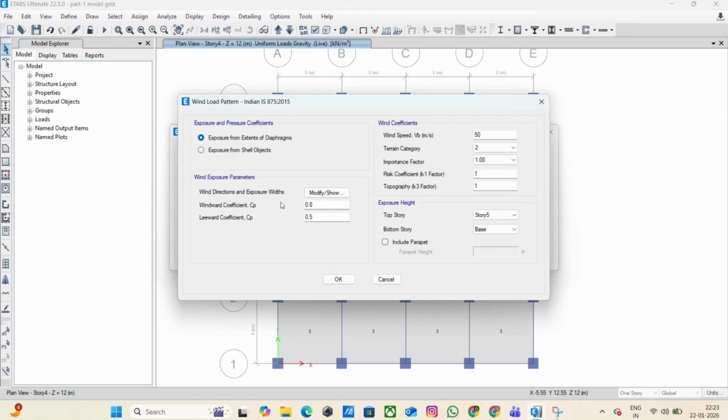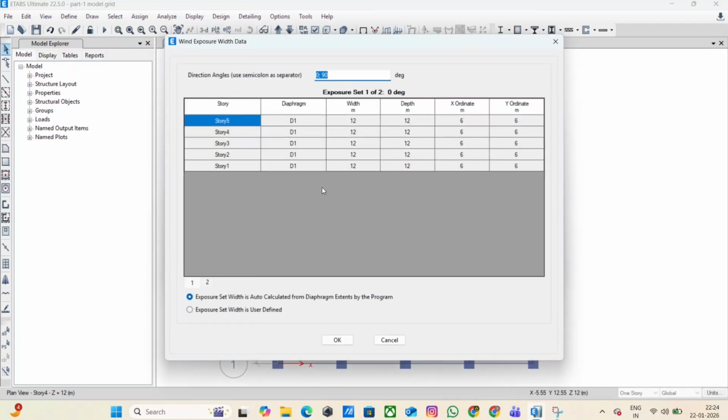Define wind parameters: basic wind speed, terrain category, structure class, risk coefficient, topography factor. Define wind direction angles such as 0 degrees, 90 degrees, 180 degrees, 270 degrees. This ensures wind is applied from all critical directions.